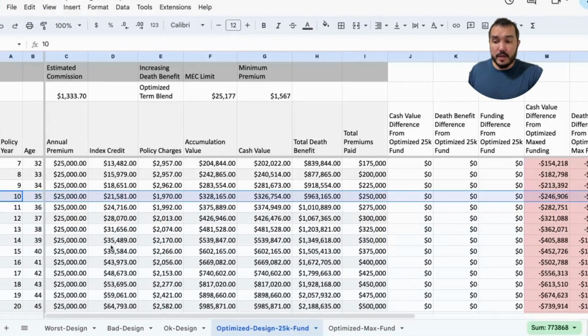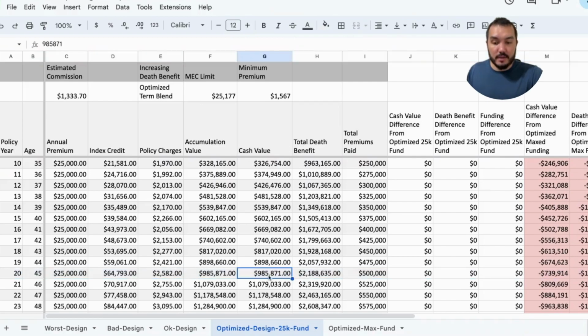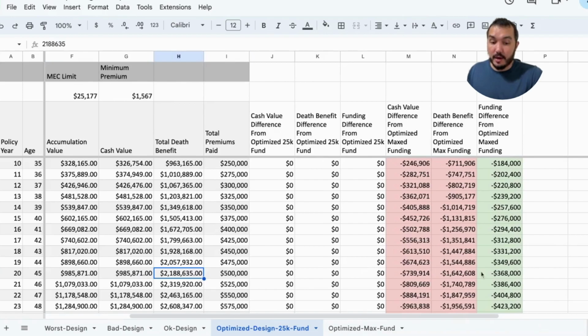So at year 20, let's take a look. We have put in that same $500,000 as compared to the other policies. Then we have 985,000, almost 986,000 in cash value, and almost 2.2 million in death benefit. So let's compare with the max fund, which the other one is putting in like $43,000 per year. So significantly higher funding level.